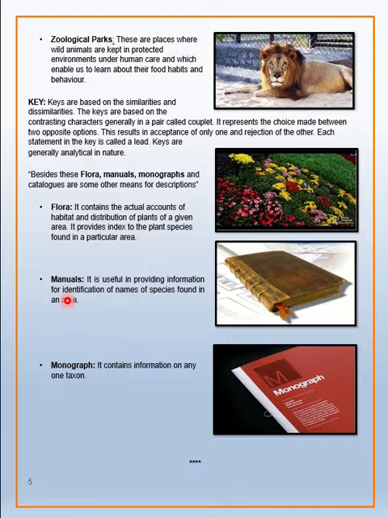The second is a manual. It is useful in providing information for identification of names of species found in a particular area. And monographs contain information on only one taxon. Monograph, mono means one. So monographs contain information on only one taxon. So this is all about the first chapter.